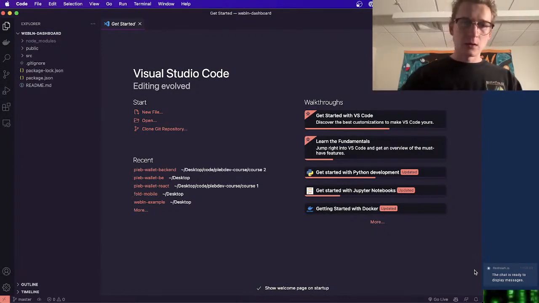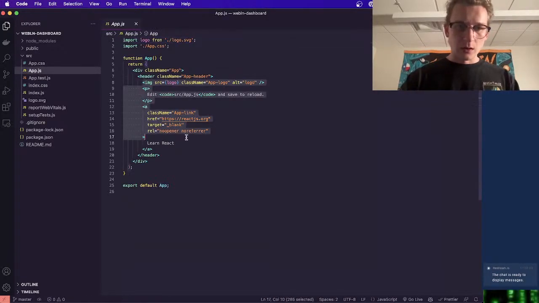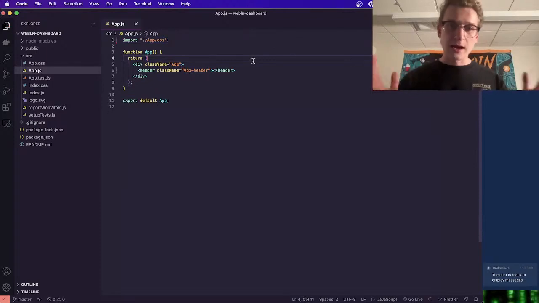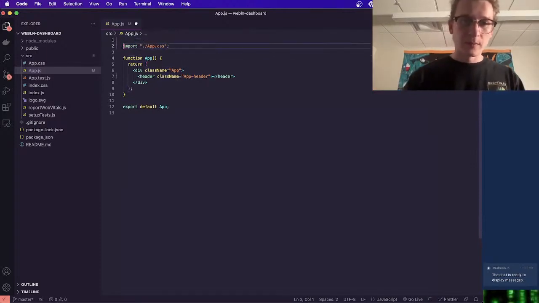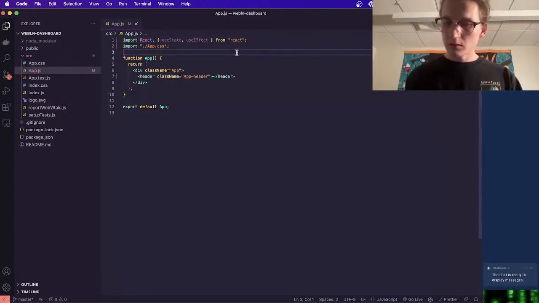What are we going to do first? Let's empty out some of the boilerplate they have in here. Just empty out the header. We won't need this logo. And we're not going to have to install any libraries. I'm going to go ahead and get our useState and useEffect from React.